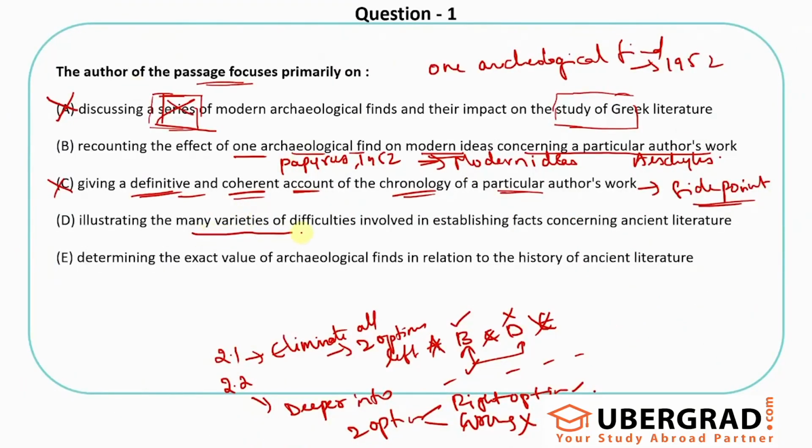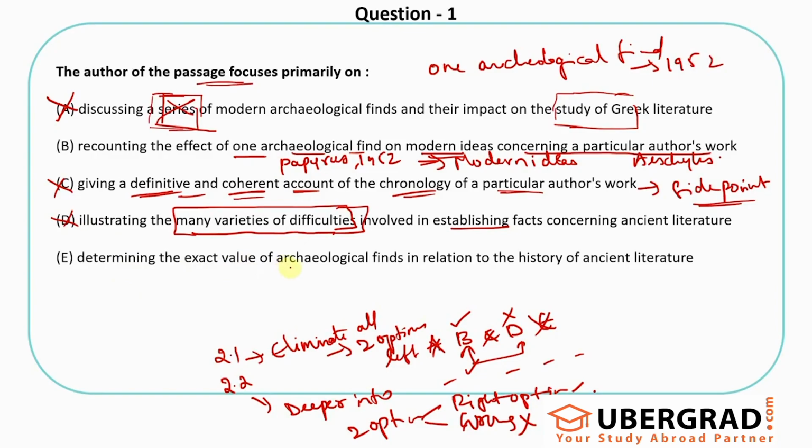Illustrating many varieties of difficulties involved in establishing facts. Many varieties of difficulties, no, they have not talked about the difficulties. Just the author said that there could be a difficulty here and there, but they did not talk about this could be one of the difficulties, this could be one of the difficulties, right? So that's not at all discussed.